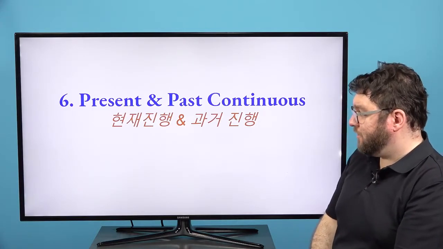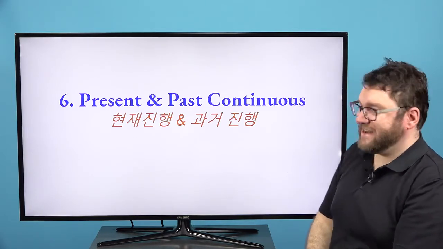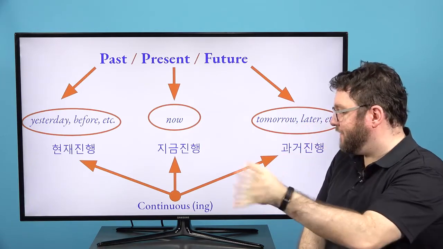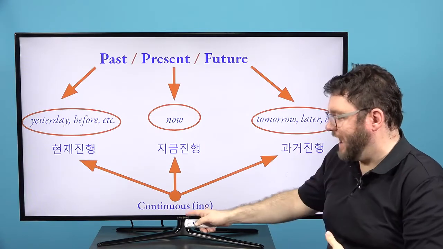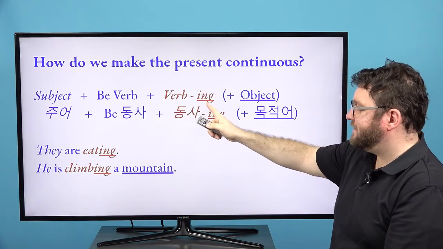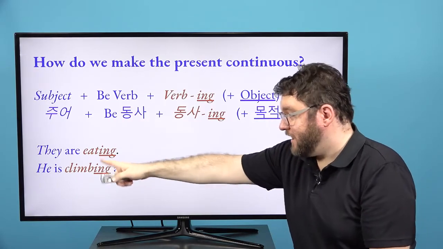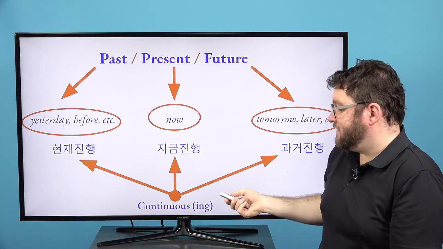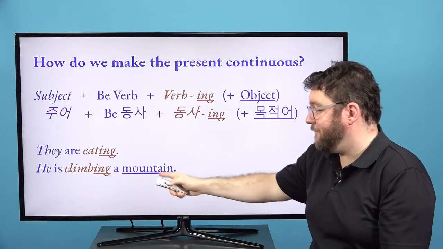Present and past continuous. 현재 진행, 현재 진행 and 과거 진행. So we're looking at yesterday, before, and now. And we're not doing tomorrow or later. We're just adding plus ing. So we have the subject, the be verb, plus 동사 ing. So here's the subject, they. The be verb are eating. So I could say they are eating chicken now. 그렇게 해도 돼요.